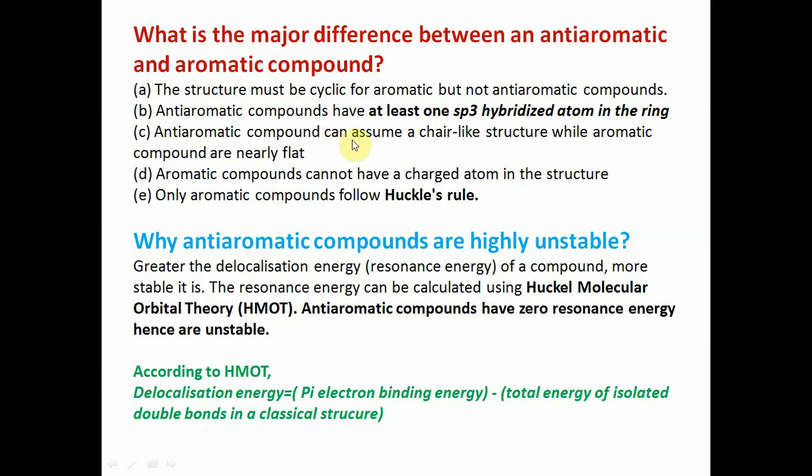Anti-aromatic compounds can assume a chair-like structure while aromatic compounds are nearly flat. Aromatic compounds cannot have a charged atom in the structure. Only aromatic compounds follow Huckel's rule, or the 4n plus 2 pi rule.